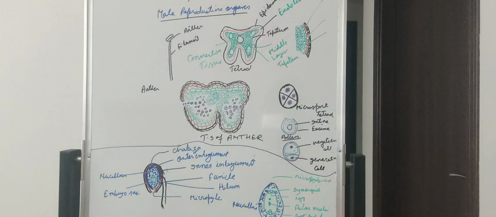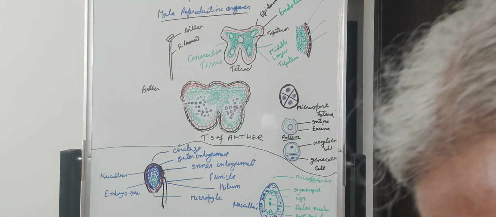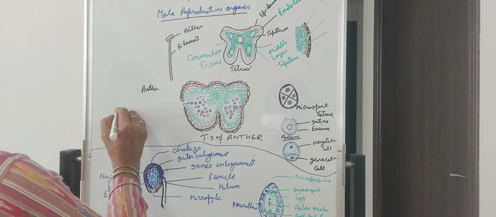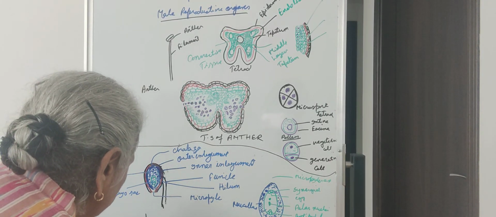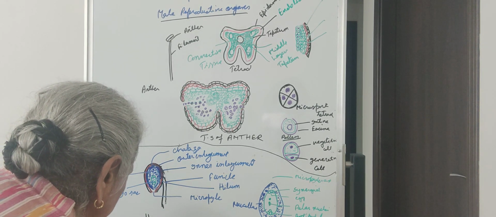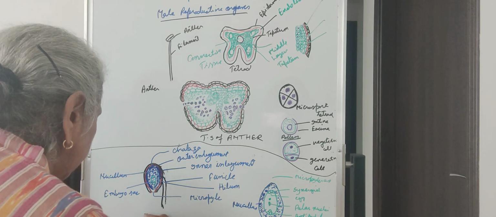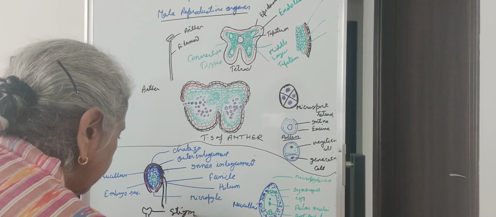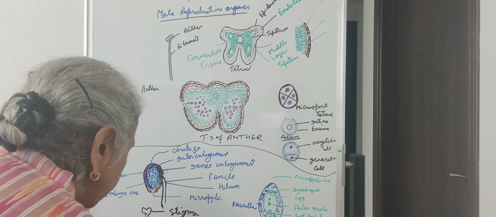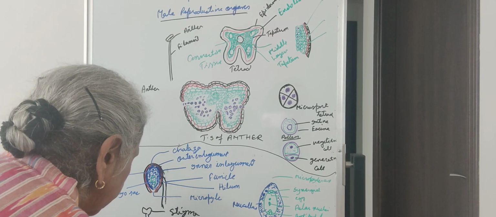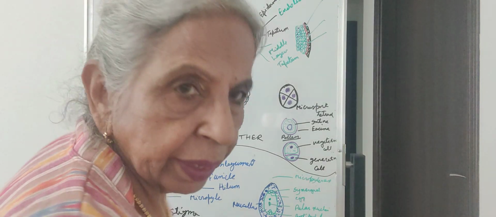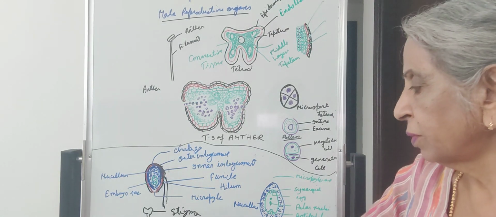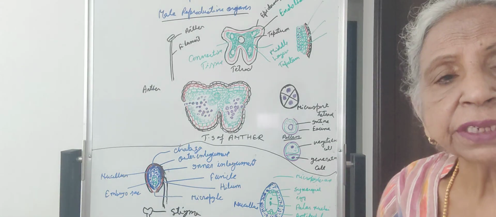What is the structure of the carpel? Each carpel has three parts: the basal ovary attached to the thalamus, then the stalk-like style, which carries at the top the disc-like stigma.